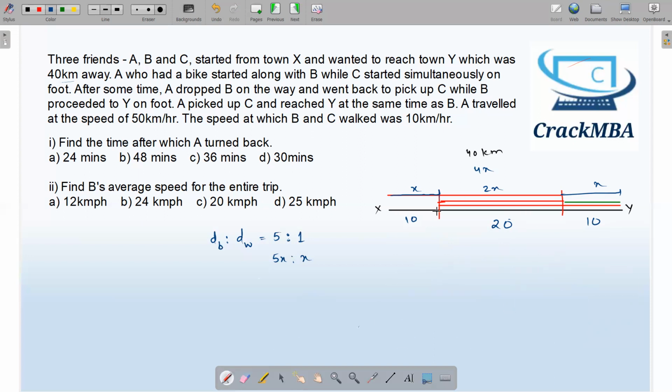So I got these distances. Now the questions are easy. We can solve it in just a few seconds. Find the time after which A turned back.